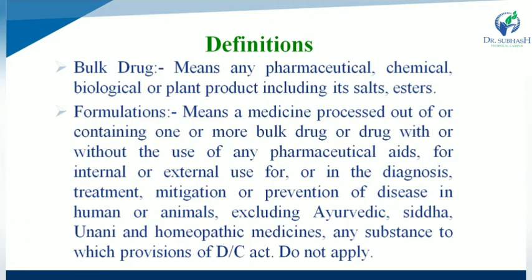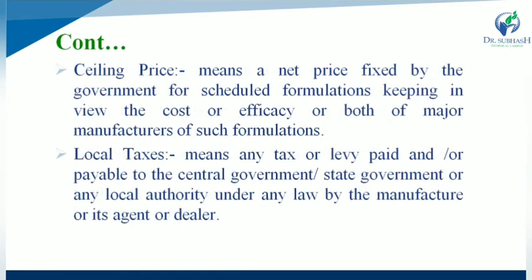So, first of all, definitions. The first definition is bulk drug. What is a bulk drug? It is a pharmaceutical, chemical, biological, or plant derivative, including their salts and esters. The second one is formulation. It is a medicine that is processed out of, or contains, one or more bulk drugs, with or without the use of pharmaceutical aid, and is particularly useful for internal or external use for the diagnosis, treatment, mitigation or prevention of disease in human beings or animals. That is about formulations.